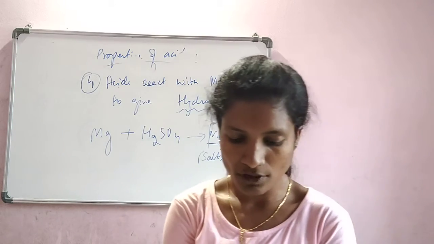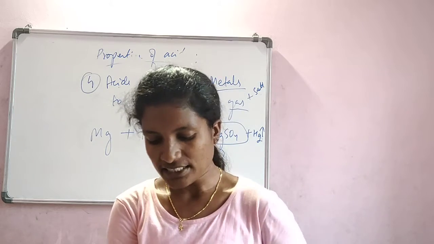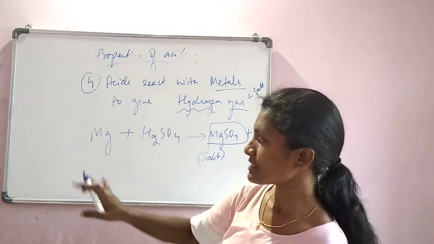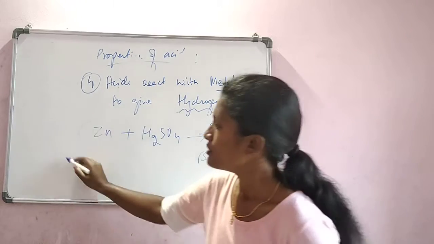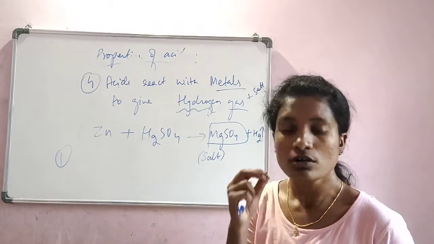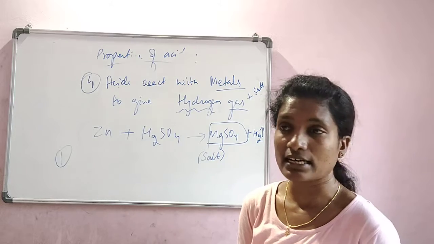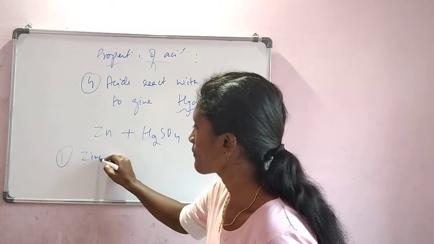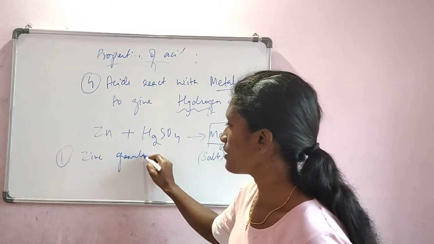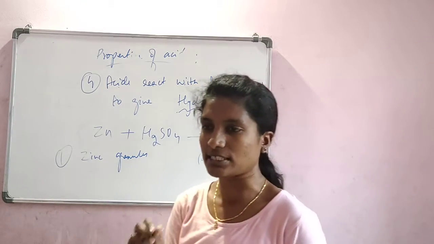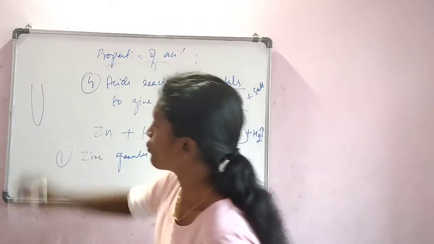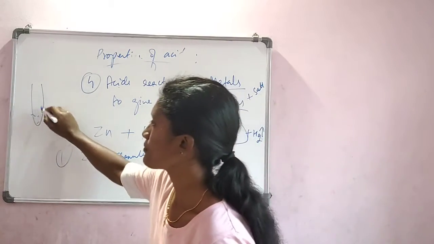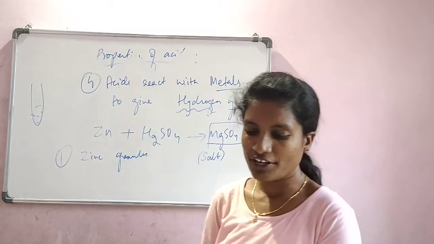So what is it? Take few pieces of zinc granules, the same reaction. I am changing with zinc. Zinc is also a metal. So take few pieces of zinc granules. Granules are a kind of powder or pieces. Now these granules are taken in a test tube. Okay, we took that. Then what we need to do?